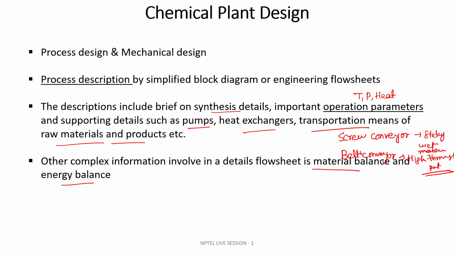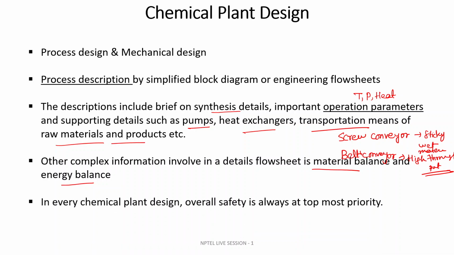But when we show how much throughput, how many tons per day you are putting in, how much wastewater you are generating out of your chemical plant, and how much product you ultimately get, all this material balance in the engineering flow sheet brings more complexity. Also including the energy balance, it will be more complex, and that will be the detailed engineering flow sheet.